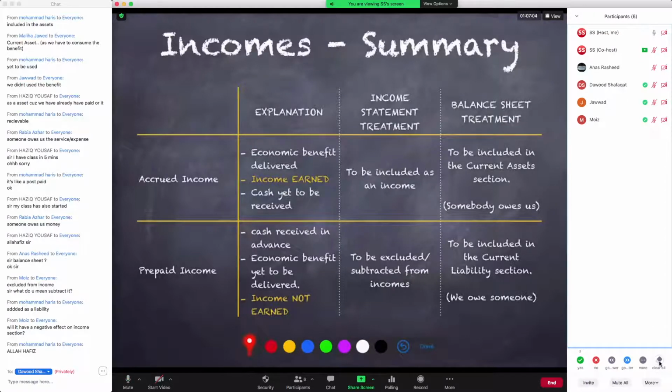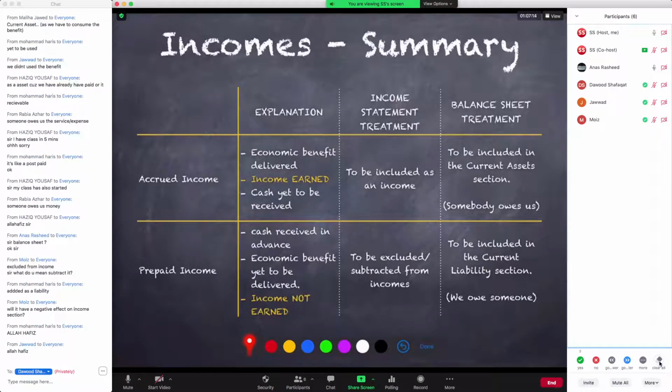जी अबू बकर नहीं, अनस नहीं, अच्छा कोई नहीं. Anyway. Allah Hafiz, sir. Okay, Anas, thank you. Allah Hafiz. Allah Hafiz.